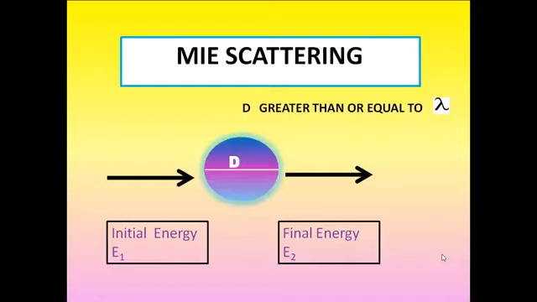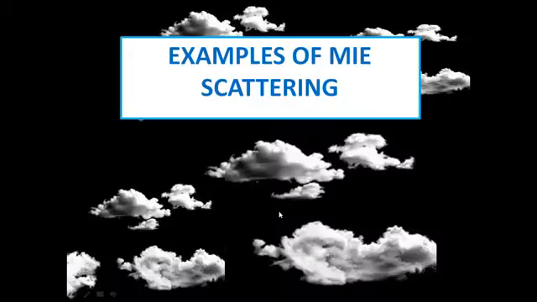Mie scattering takes place when the diameter of the scatterer, see here, the diameter of the scatterer, is similar to or larger than the wavelength of the incident light. When the diameter, that is d, is equal to or greater than the wavelength of the incident light, then Mie scattering occurs. Examples of Mie scattering.